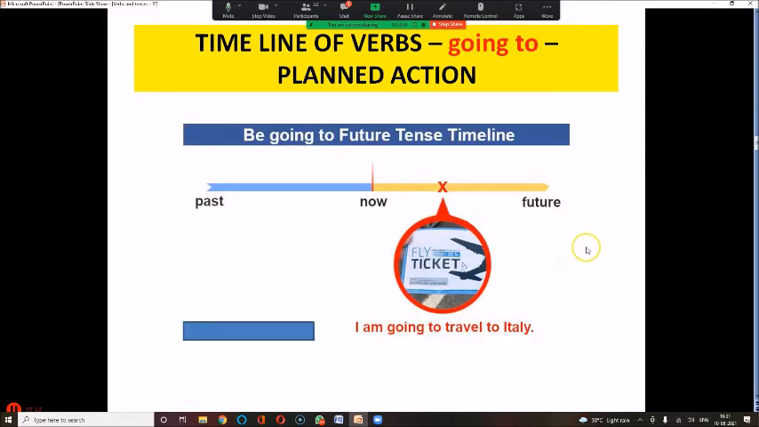This is what I just told you, the going to. Going to is used only for planned action. I'm going to travel to Italy. Now this I'm not even telling anybody the time. I'm going to have planned to travel to Italy some time in the future. I'm going to travel to Italy next year. That means any time period you can give.